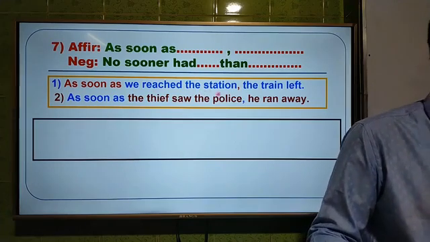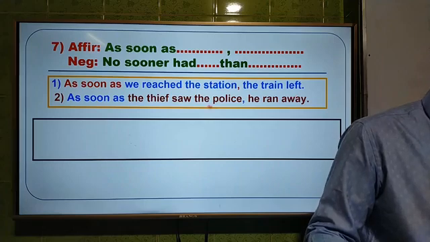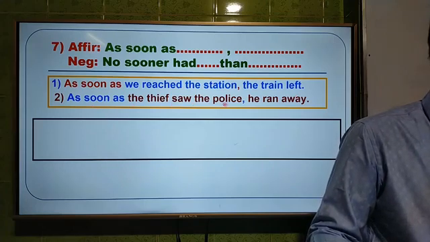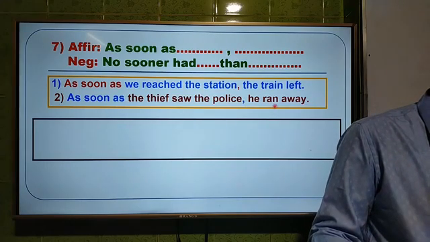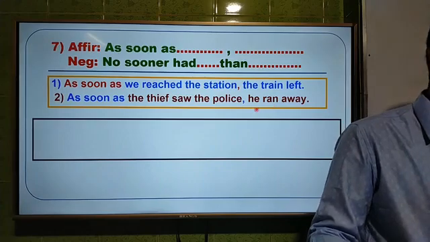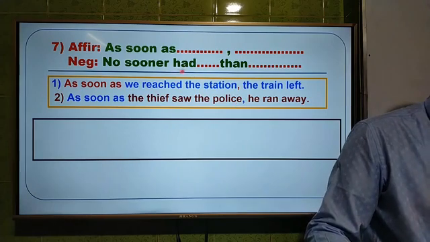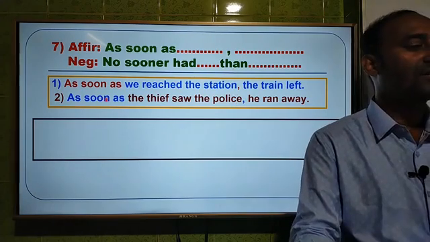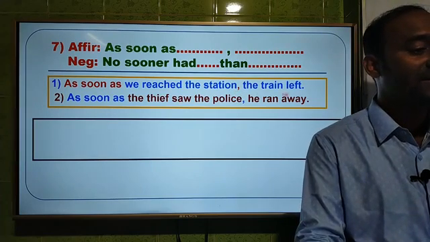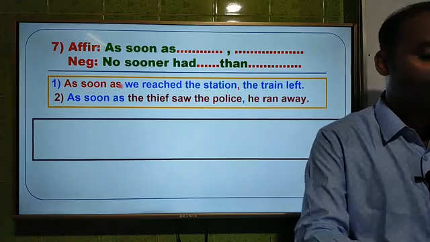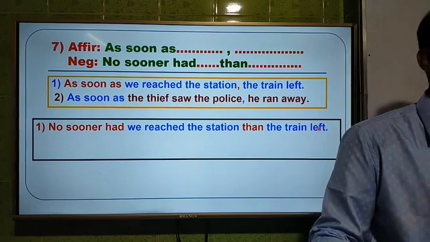As soon as we reached the station, comma, the train left. And the second one is, as soon as the thief saw the police, he ran away. These 2 examples are questions, and we shall solve these questions using no sooner had dot dot than. And first one is as soon as we reached the station, comma, the train left. That means we have to use, okay, look at the screen. I am going to give you the answer. No sooner had we reached the station than the train left.